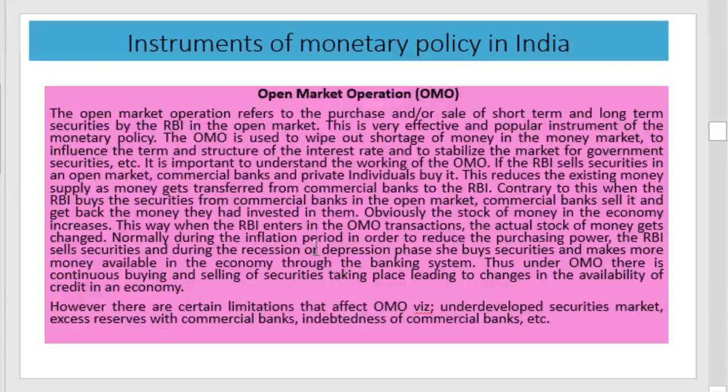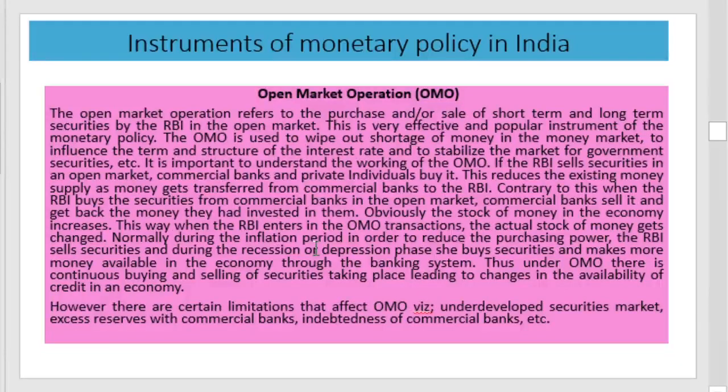The second one is open market operation. Open market operation refers to the purchase or sale of short-term and long-term securities by the RBI in the open market. That is, the purchase or sale of short-term and long-term securities by the RBI in the open market is termed open market operation. This is also one of the important instruments used by the monetary authority. It is used to wipe out shortage of money supply in the market, to influence the term and structure of interest rates and to stabilize the market for government securities.